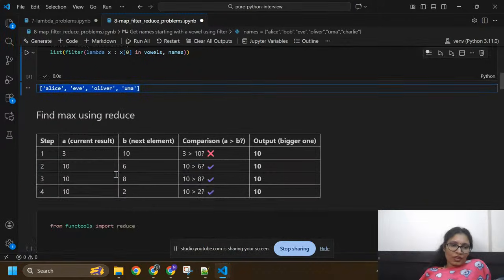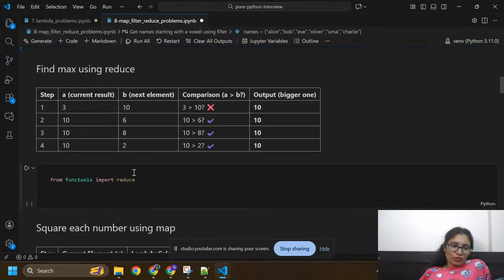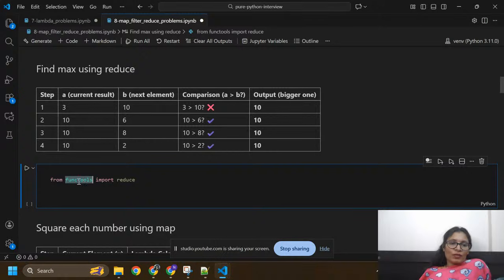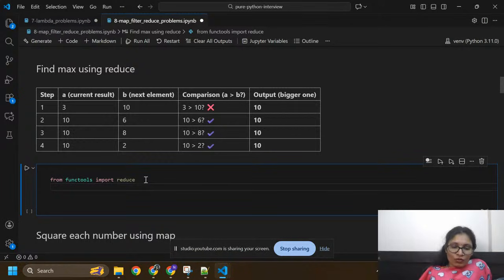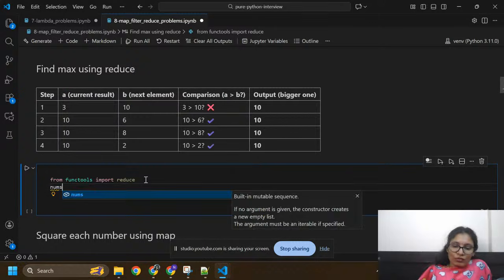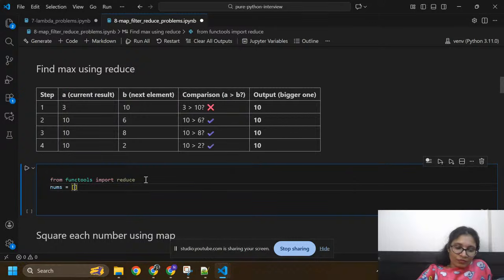Now we are going to find the maximum using reduce. So here I am going to import reduce from functools. I am going to write nums equals to 3, 10, 6, 8, 2.